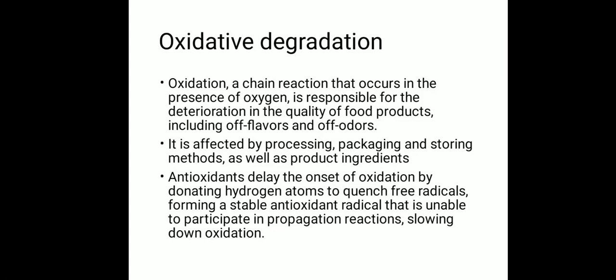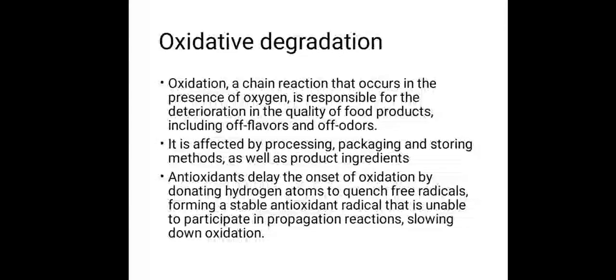Oxidation, in simple terms, is the loss of electrons. It is a chain reaction that occurs in the presence of oxygen and is responsible for the deterioration in the quality of the food product, including flavors and odors. Now how does it take place in the presence of oxygen?